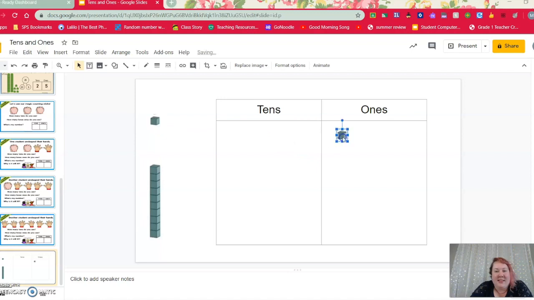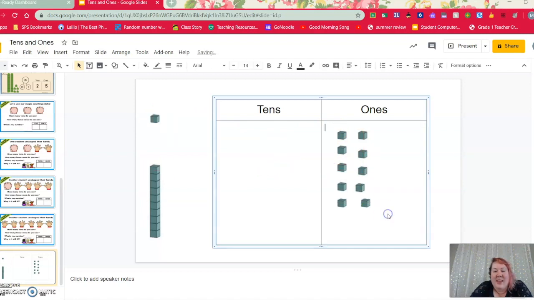So let's take a look. 1, 2, 3, 4, 5, 6, 7, 8, 9, and oh, it won't let me. Why is that? Well, because you can only have 9 ones before it needs to turn into a 10 and then move over here. So I'll go ahead and move it over real quick.